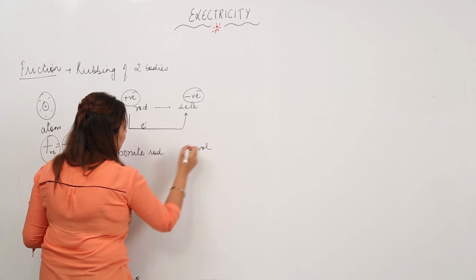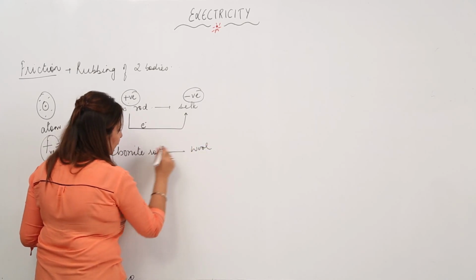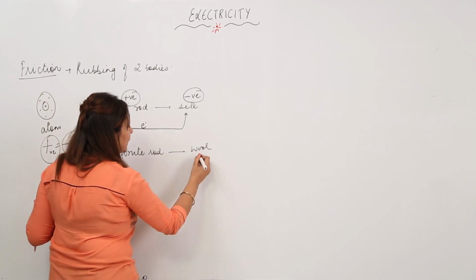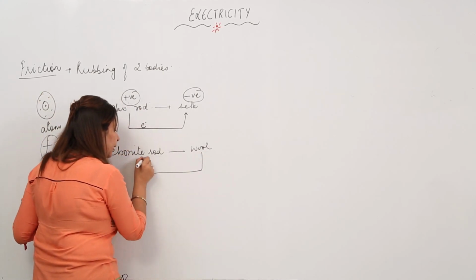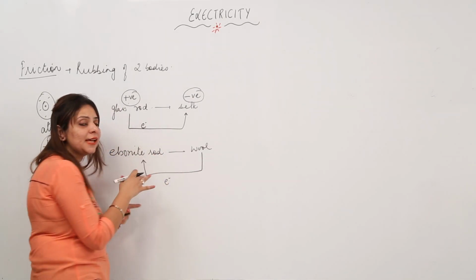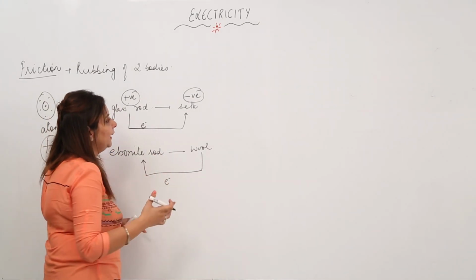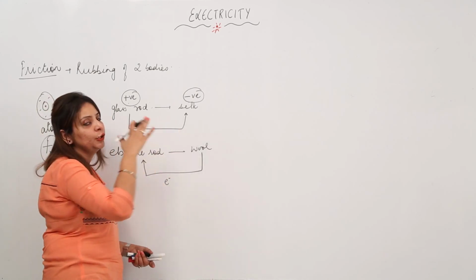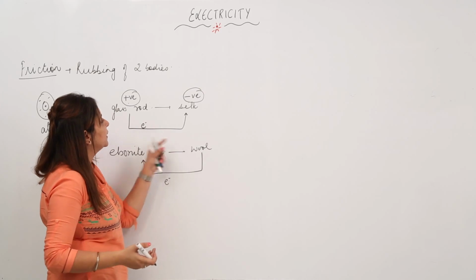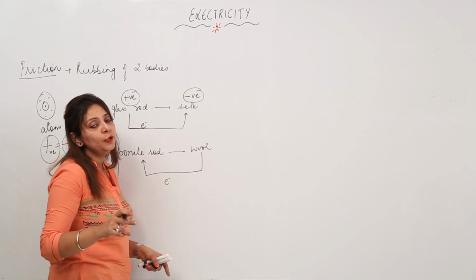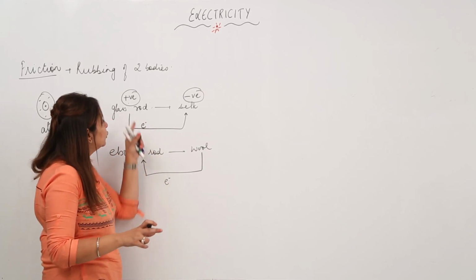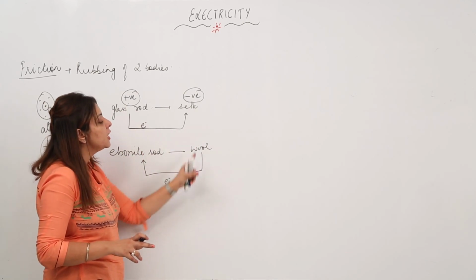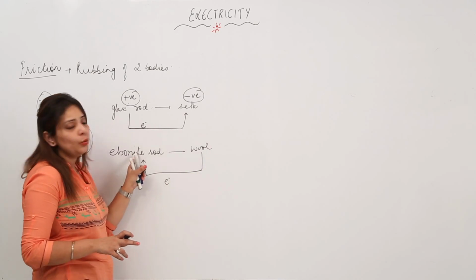with wool, then what happens? When we rub both of them in the same way we rub glass rod and silk, we see that electrons move from wool to ebonite rod, and it always happens in the same way. It's not like today electrons are moving from glass rod to silk and another day from silk to rod. No, it's not like that. Whenever you rub a glass rod with silk, electrons will move from glass rod to silk, and whenever you rub an ebonite rod with wool, electrons will move from wool to ebonite rod.